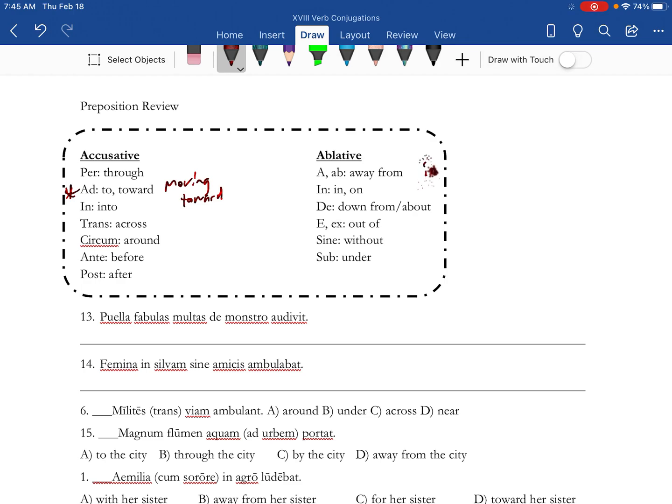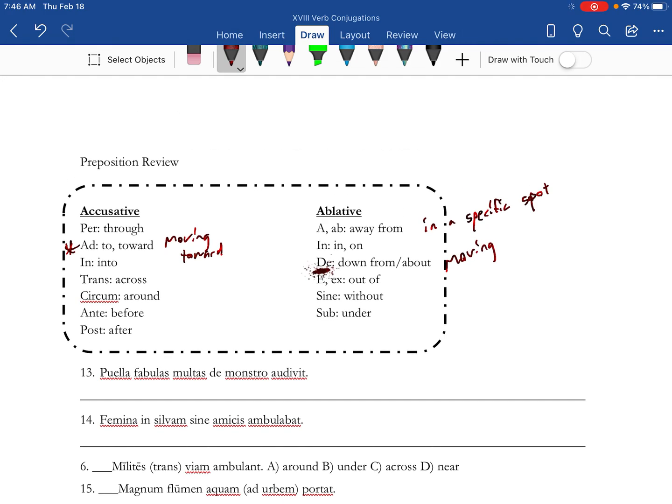Now these prepositions are in a specific spot or moving away. Now the one that throws a lot of people is de. Sometimes it can mean about, and it's going to mean about quite a few times now. The other one you may want to take some interest in is in, and you have to look at the case of the object of your preposition. Because if the object is accusative, you translate in, into, and if it's ablative, you translate it in or on.